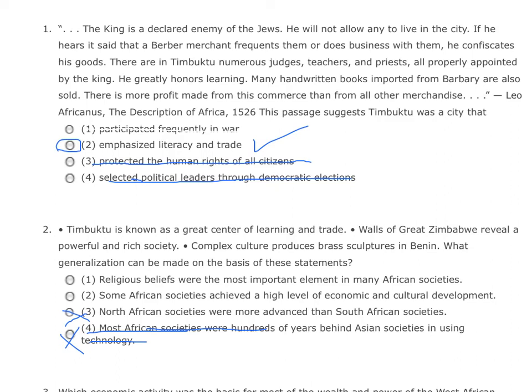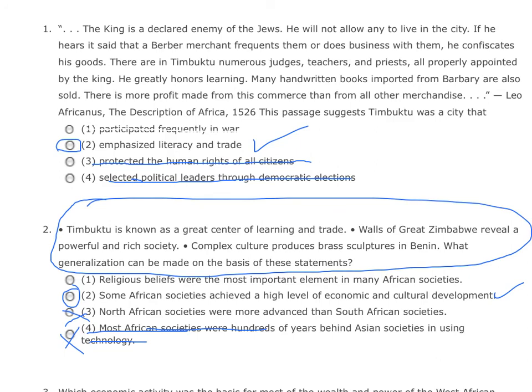So your answer would be number 2. Be careful, because you might want to say religious beliefs were the most important element in many African societies, but that's not a main idea. That's not central, and these facts don't support that. So your answer is choice 2.